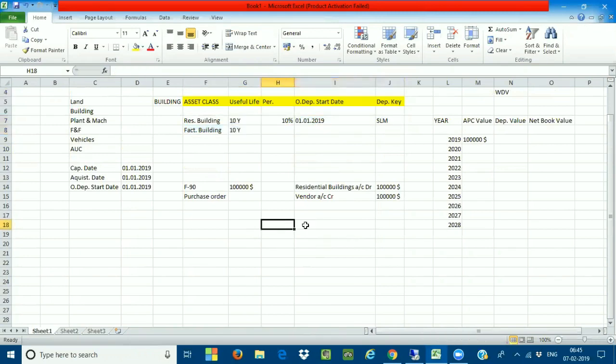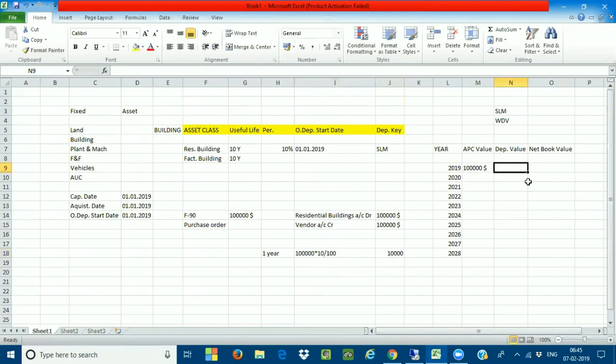If I go for the first year, 1 lakh into 10 divided by 100. So what is the first year value which I'm going to get? 10,000. That is the depreciation value, so the depreciation value I'm putting here is 10,000.